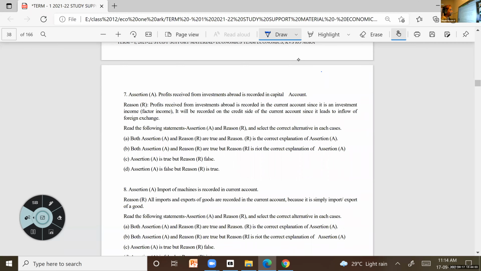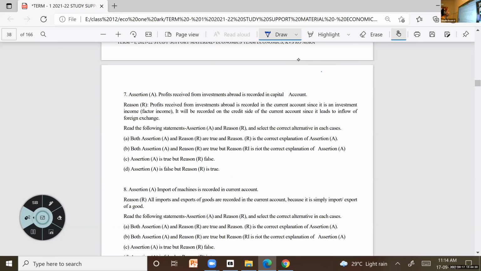Profit is factor income. Okay. So profit, will it be recorded in capital account or current account? Karthik. Current account. So assertion, what is given here?